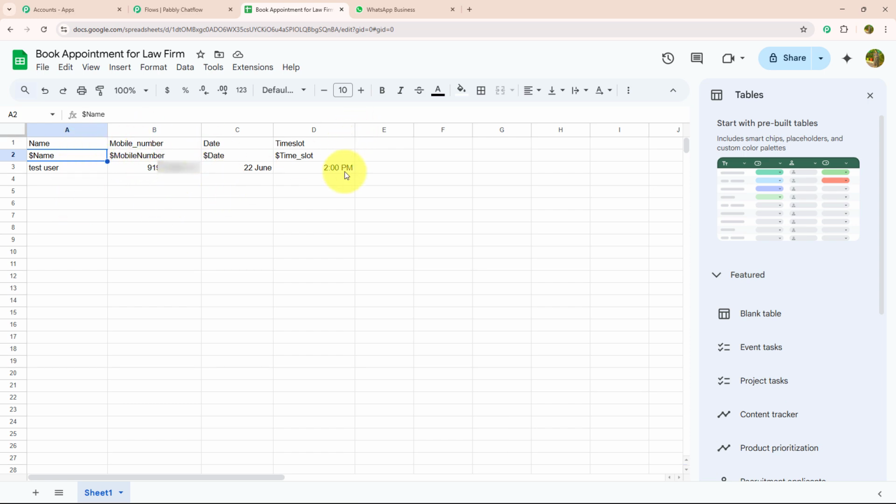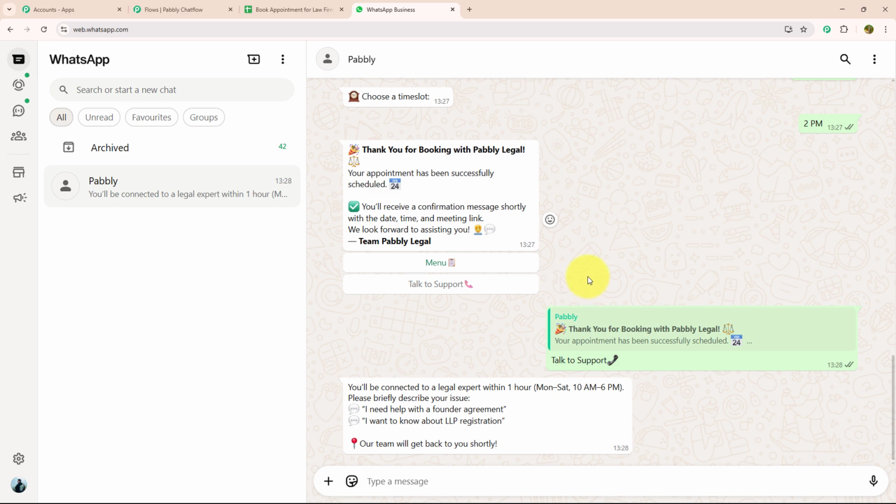and time slot. So as you can see, the chatbot is replying to me within seconds and made my customer experience so much fun and better. Not only that, my data is automatically filled to Google Sheet. If you want to know how to create this chatbot for your own business, then let me guide you further.